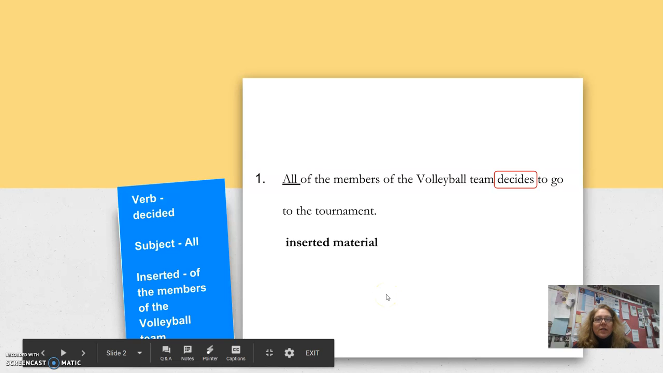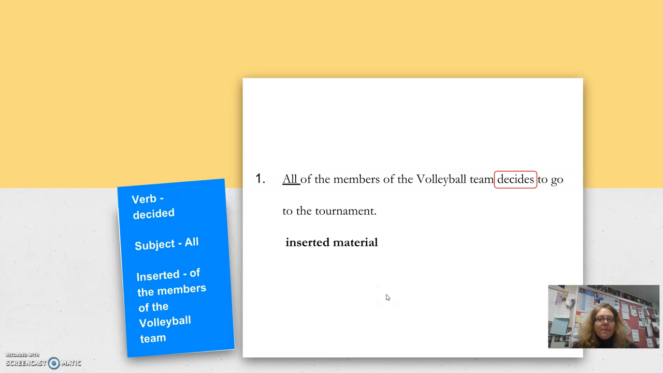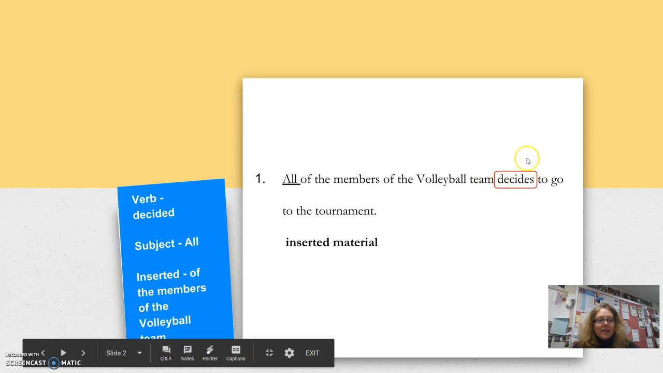So let's look at question number 1. It says, all of the members of the volleyball team decides to go to the tournament. Your directions say to circle the verb. As you can see, I circled decides.